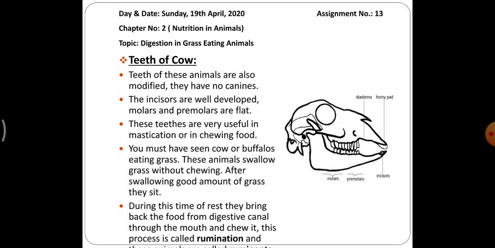You must have seen cows or buffaloes eating grass. These animals swallow grass without chewing. After swallowing a good amount of grass, they sit. You might have seen that some animals sit and chew something. During this time of rest, they bring back the food from the digestive canal through the mouth and chew it. This process is called rumination, and the animals involved in this process are called ruminants. So we are clear with two new terms: rumination and ruminant. I hope you all are clear with this topic.